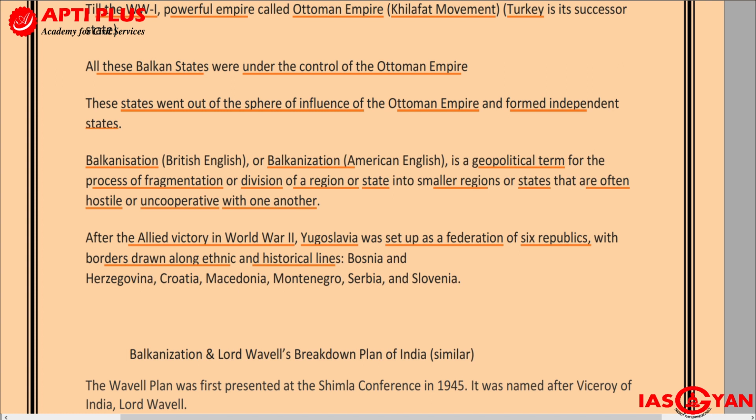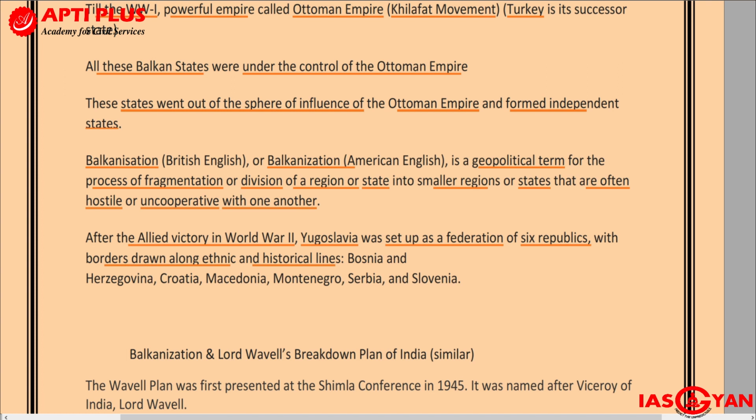And today all of them are separate countries. So just like the Balkan states, here also Balkanization had taken place. One large state got broken down into 6 smaller states: Bosnia Herzegovina, Croatia, Macedonia, Montenegro, Serbia, and Slovenia. These are the component states or the successor states of Yugoslavia.